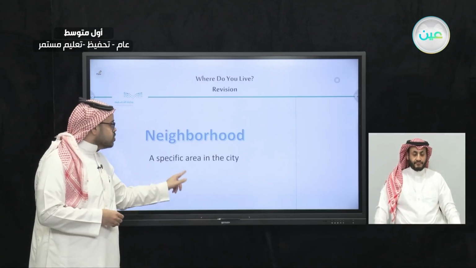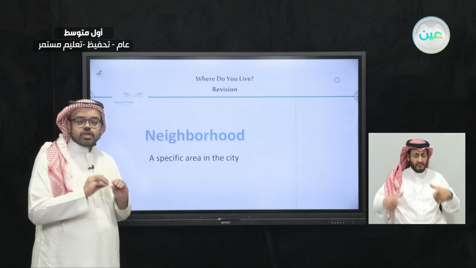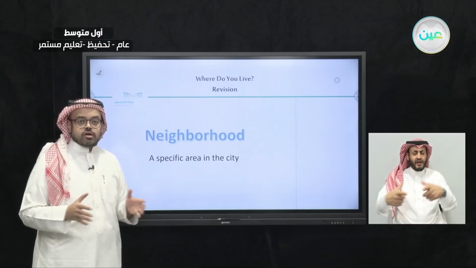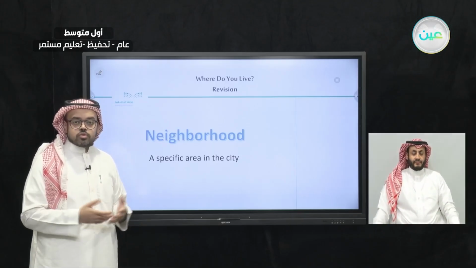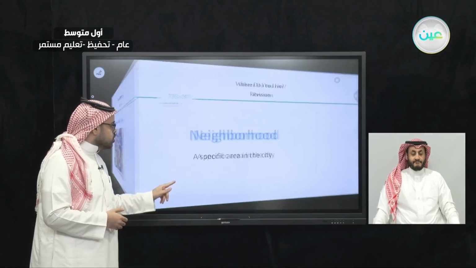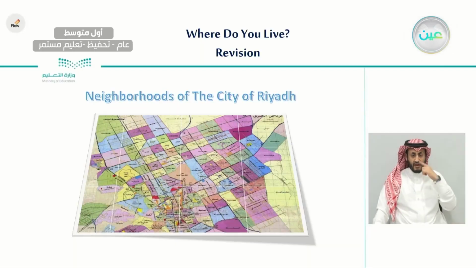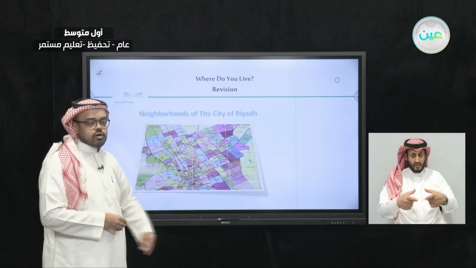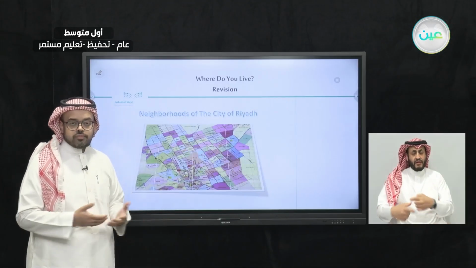And this is what we mean by neighborhood: a specific area inside the city. And we also, if you remember, showed a map of the city of Riyadh, and we said these are the neighborhoods of the city of Riyadh. So as you can see here in those colored boxes, these are the neighborhoods of Riyadh.